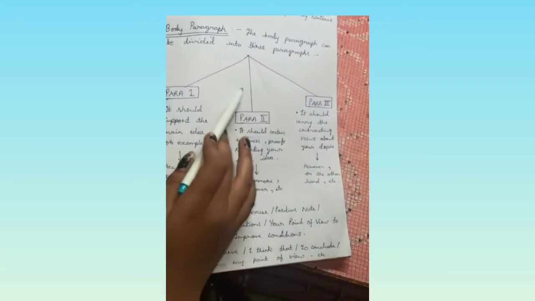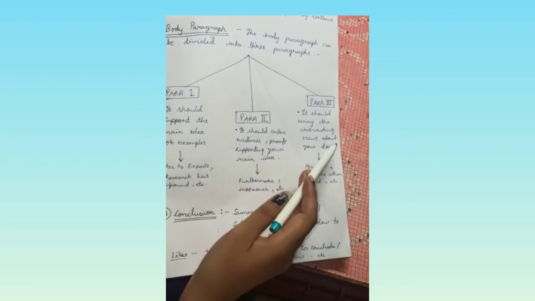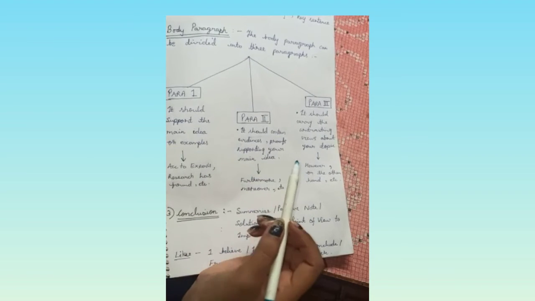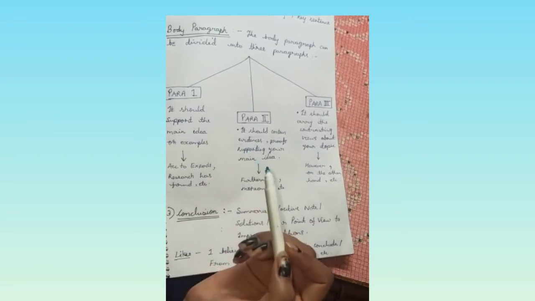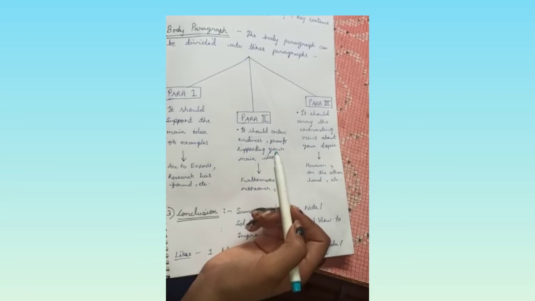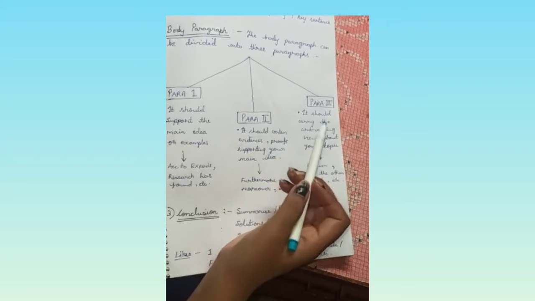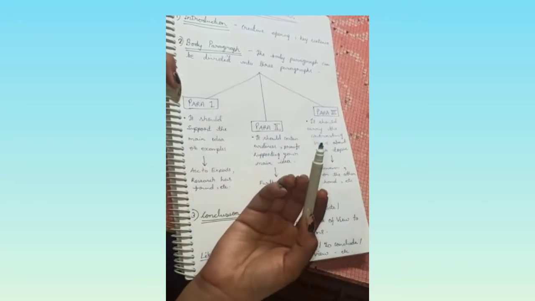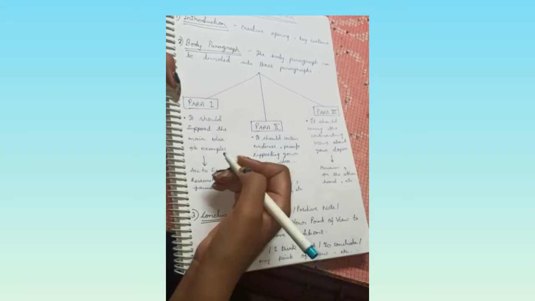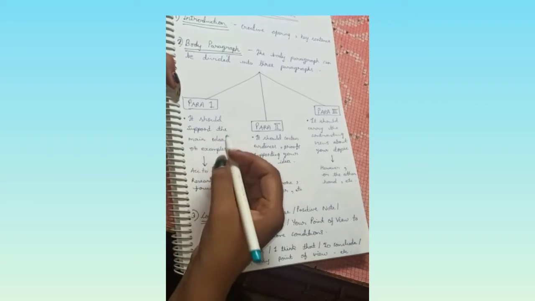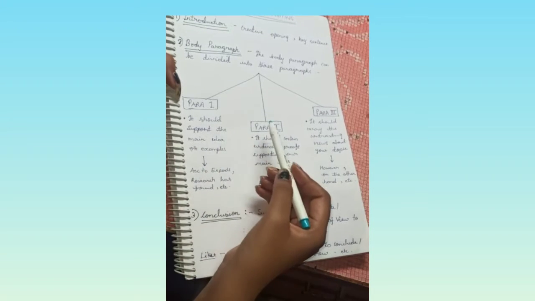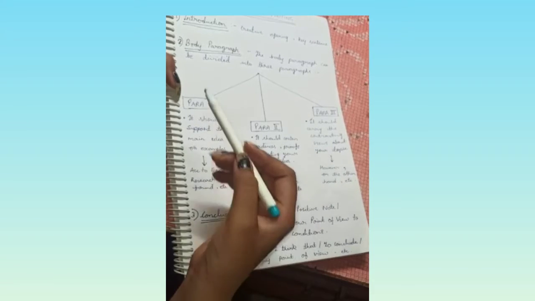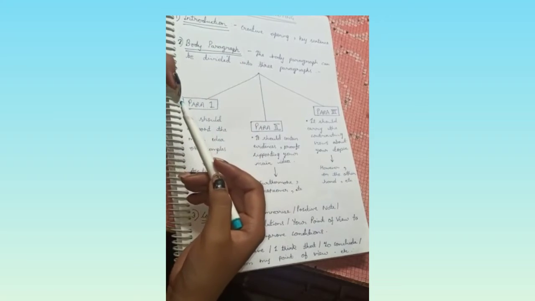Paragraph 3 should carry the contrasting views about your topic. By contrasting views we mean that, in the earlier paragraphs we write the points which we are in favor of, and now in paragraph 3 we will write about the points which we are not in favor of, the points which are in contrast with the main idea of our essay. So these are the main three paragraphs in which we write the body of our essay.